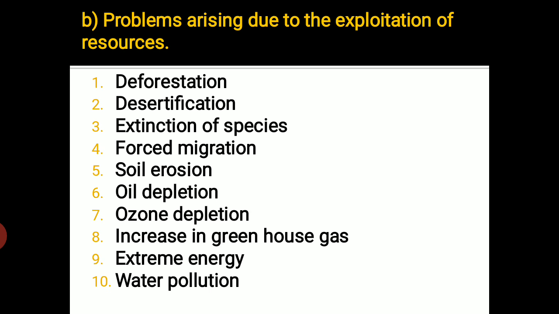So what happens is we clear out the trees, we remove the trees from the forest, and thus for making different items out of it, for making life easy for us, we intentionally destroy and remove the forest and trees. And what happens because of that? That leads to deforestation, right?